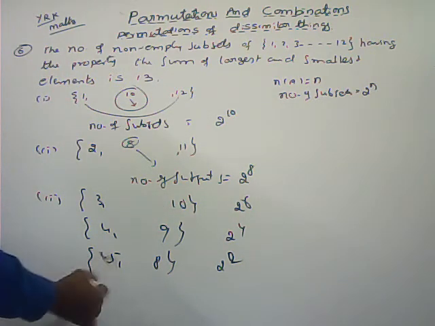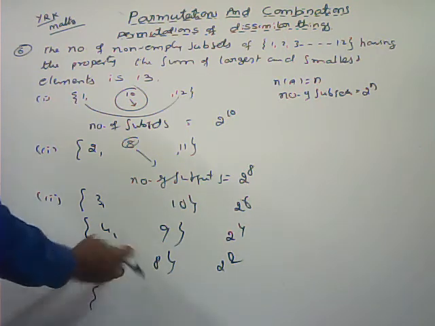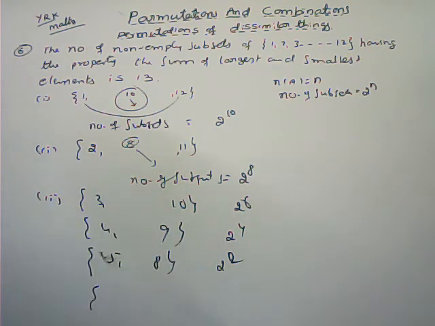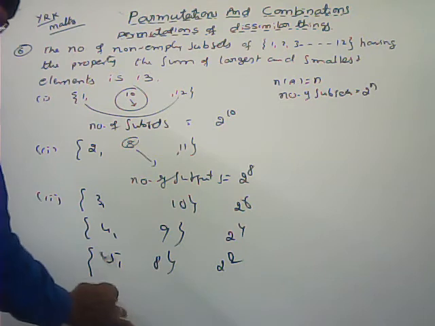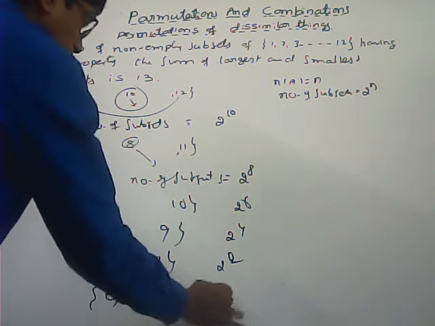Next 6, 7, 6 plus 7 is 13, and there are no elements in between these two, so the number of subsets is 2 power 0.